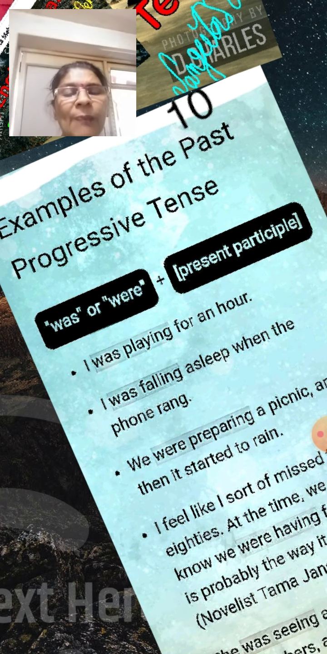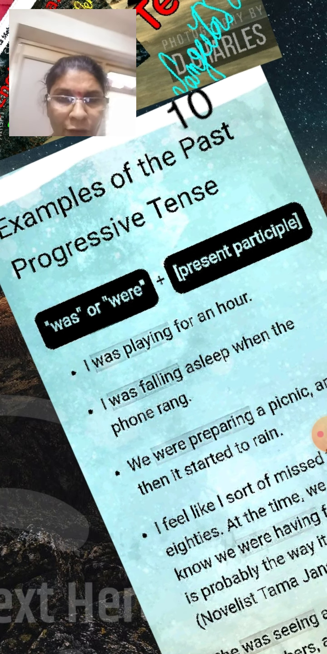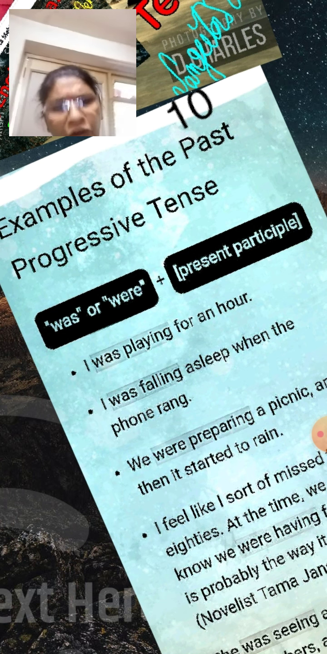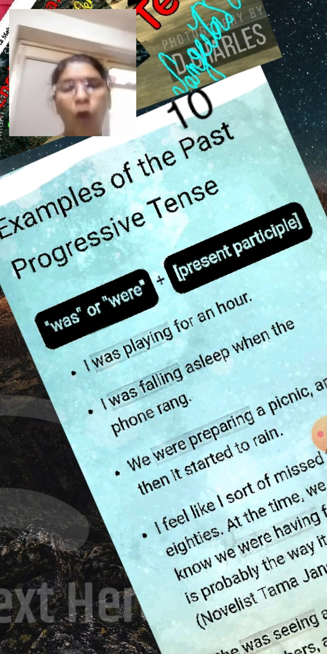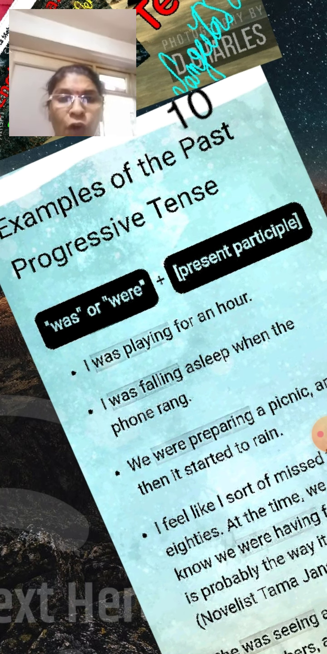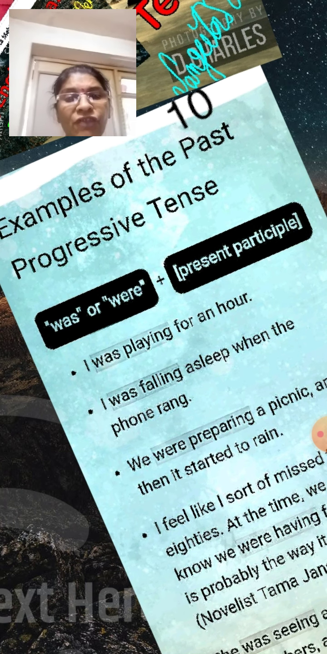I was playing for an hour. Here was is the second form of the verb. I mean to say past tense. There is a helping verb also. I was playing. Playing, P-L-A-Y. This is the first form plus ing. Playing. I was playing for an hour. This is the past progressive tense.